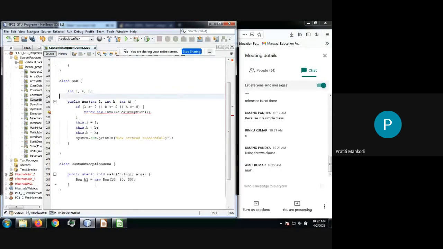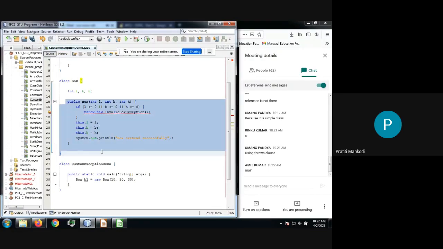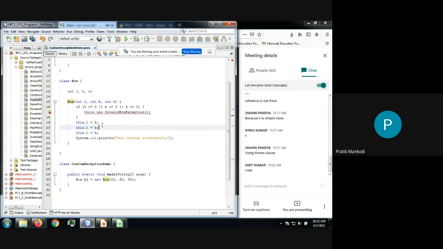In our case, the exception is going to occur here in the Box constructor. Yes or no? While you are initializing the data members, if any value is 0 or less than 0, it is throwing the exception. So your constructor is throwing the exception in our case. So it is the responsibility of the constructor to inform the compiler regarding the possibility of this kind of exception.